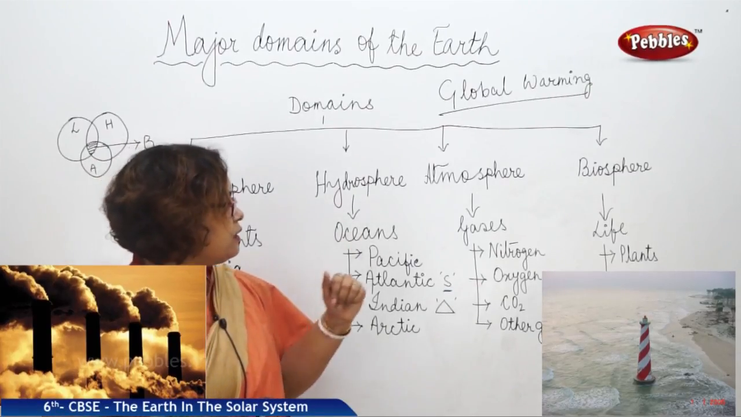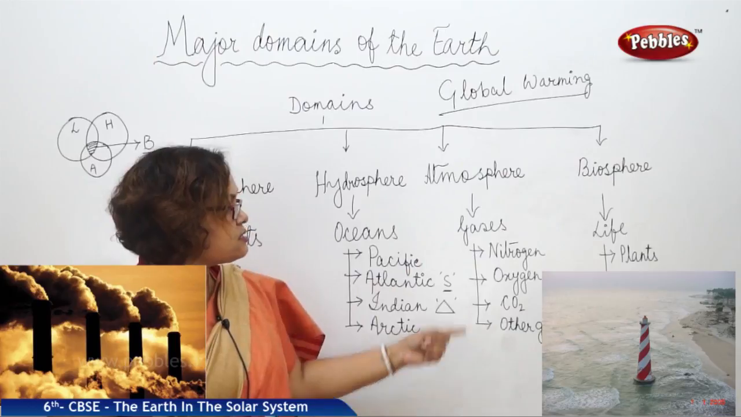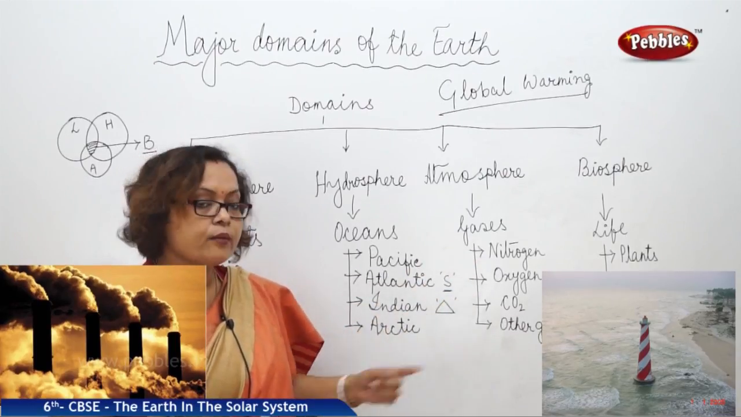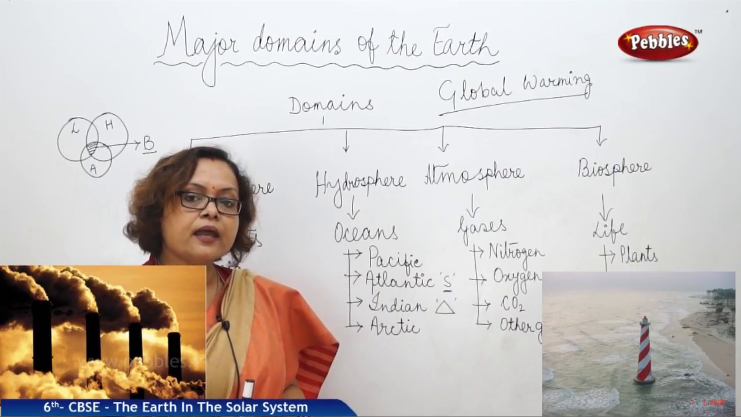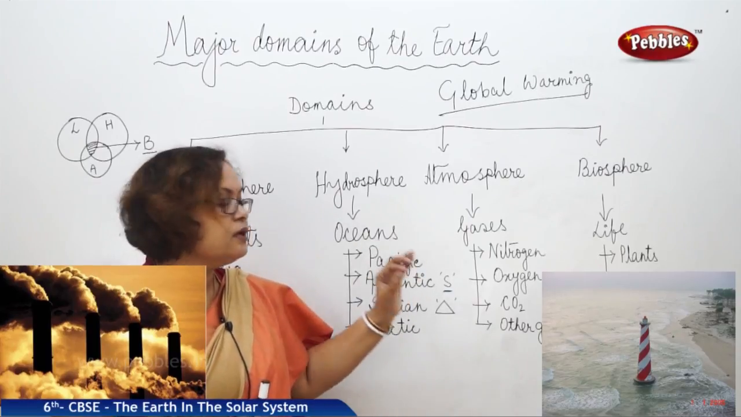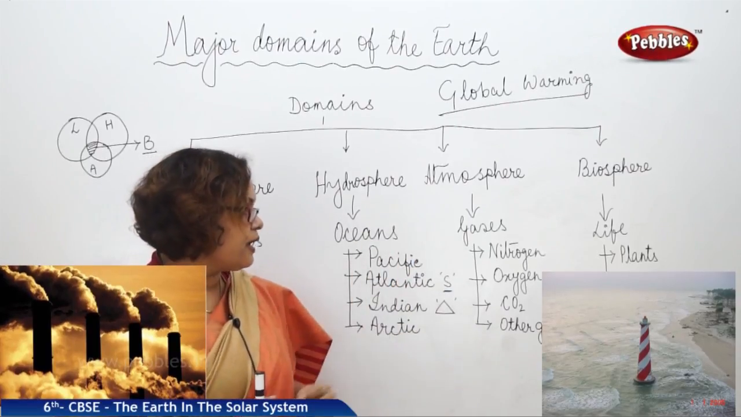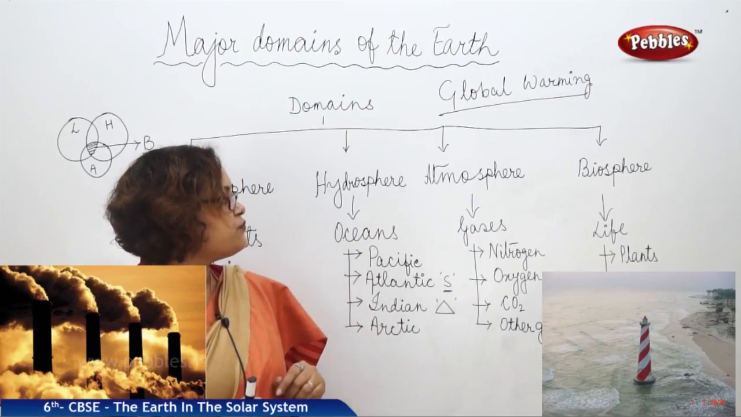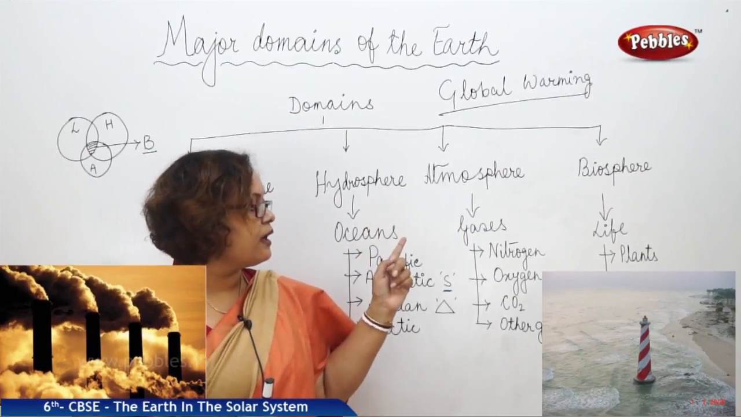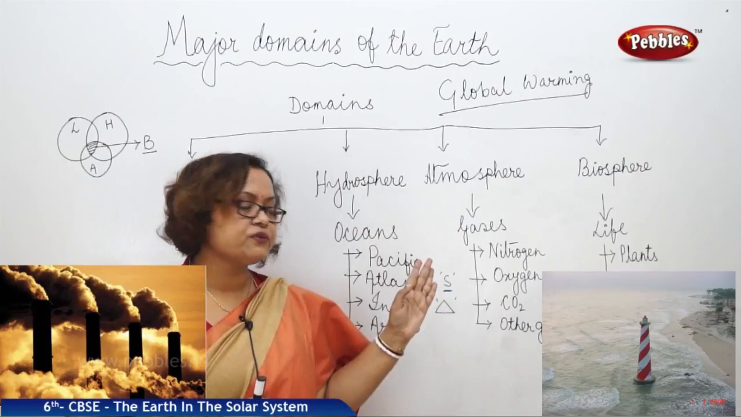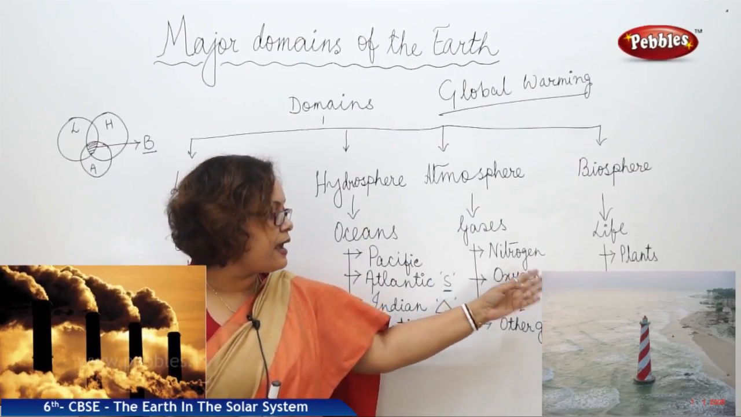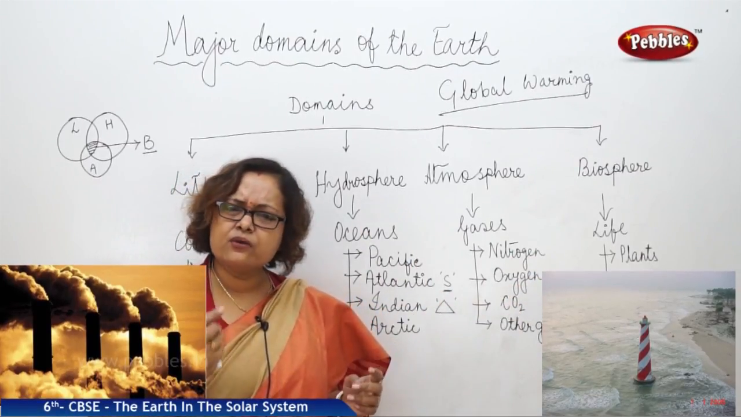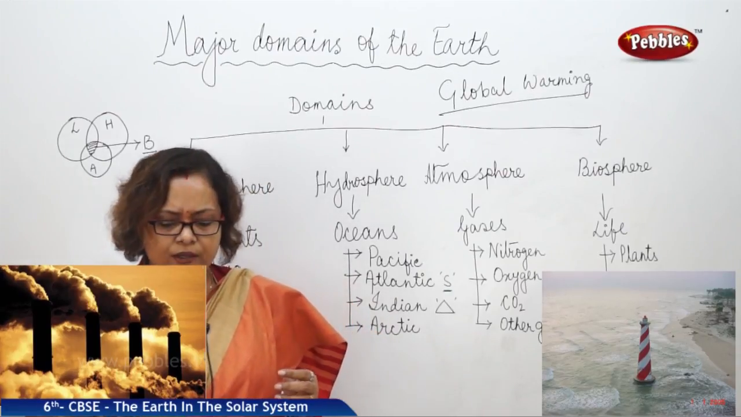Next, the atmosphere. We have major gases like nitrogen, oxygen and carbon dioxide. 99% of the atmosphere is made of these three gases and only 1% is other gases. Next is the biosphere. Biosphere means life; where we have life, that is the biosphere, mostly made up of plants, animals, and some biotic and abiotic microbes.